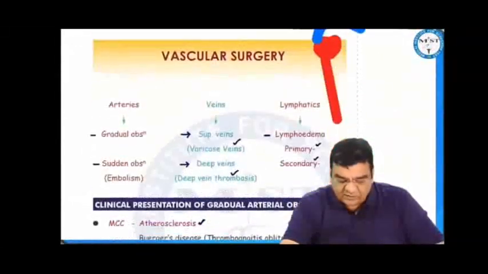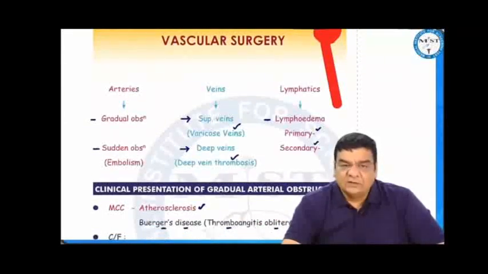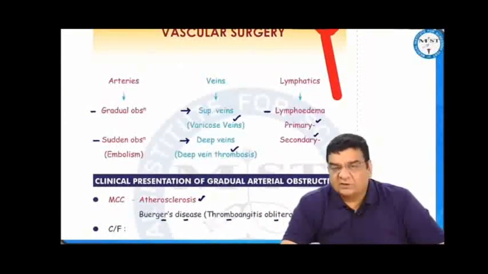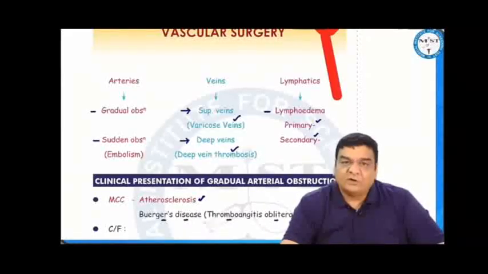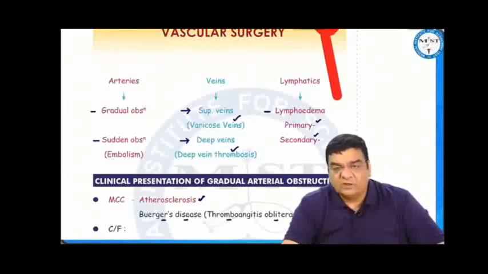Now if you take a look at the vascular surgery story, the vessel story: the arteries, veins, and the lymphatics. In arteries, we talk about gradual arterial obstruction like atherosclerosis, Buerger's disease, sudden arterial occlusion like embolism, AV fistulas, aneurysms. In veins, we talk about superficial vein problems like varicose veins, deep vein problems like deep vein thrombosis. In lymphatics, we talk about lymphedemas, which can be primary or secondary.